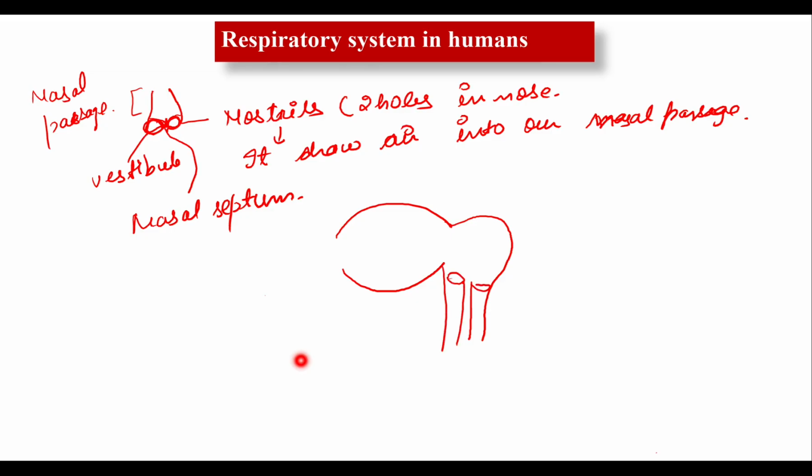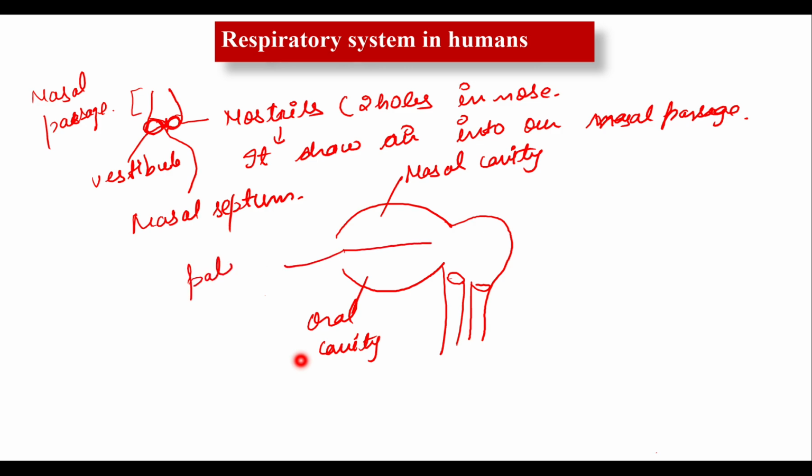Now the nasal cavity, that is the nasal passage, is separated from the oral cavity with the help of a hard plate-like structure, and this is known as the palate. About the palate, I have already told you in the lecture on digestion. The palate has a hard and a soft part. The anterior part is hard, while the posterior part is soft, and it separates the nasal cavity from the oral cavity.